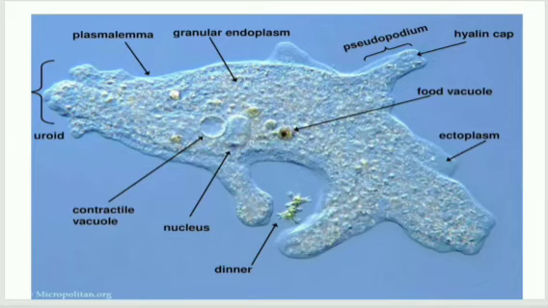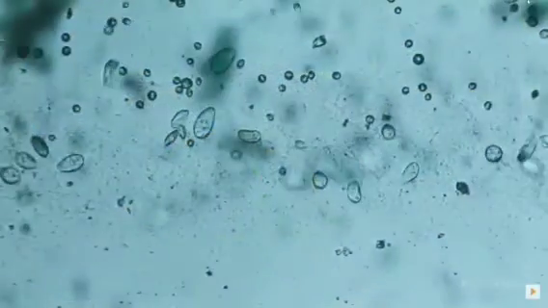You can see here, it is taking in its food, and these all are known as false feet. This is known as false feet, and so it is named pseudopodia or pseudopodium. So in this way, amoeba traps its food through its false feet, which is pseudopodia. Here is a food vacuole and the vacuole here.